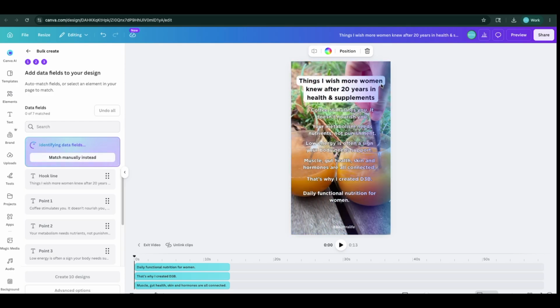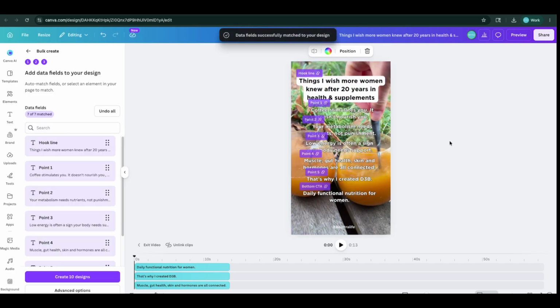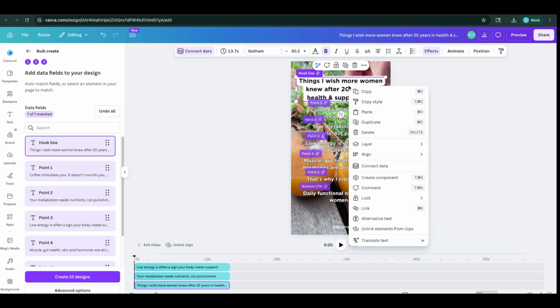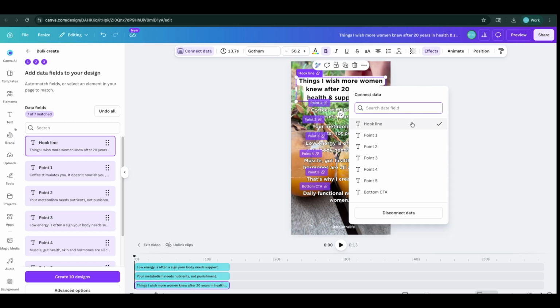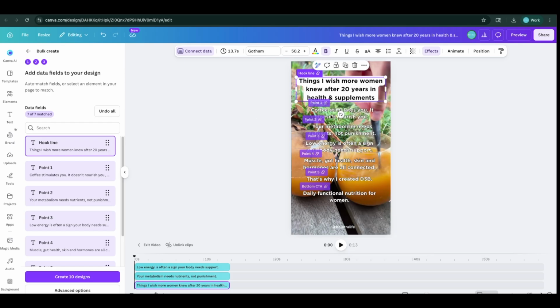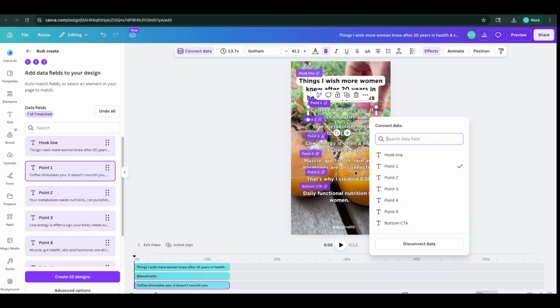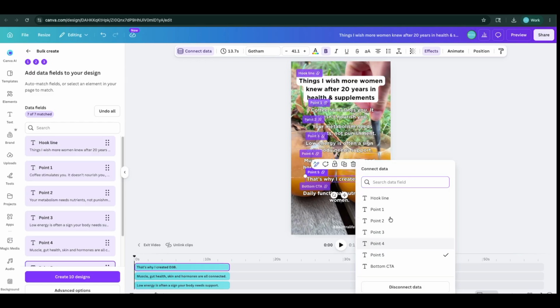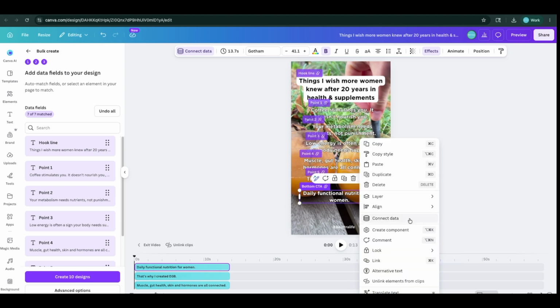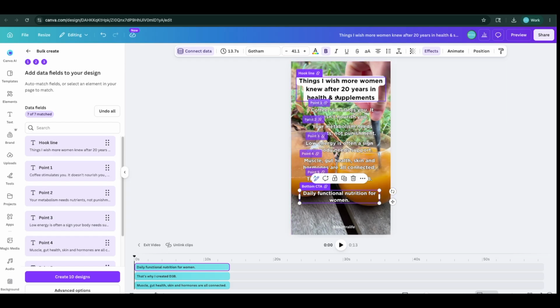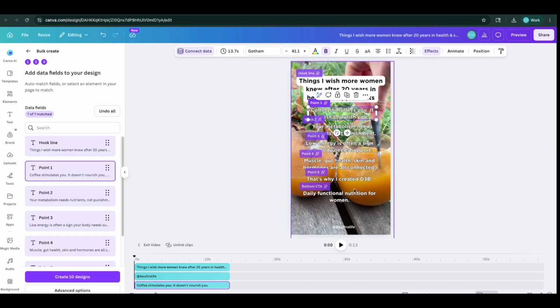What I tend to use is the lead line title in white, which really stands out. Then all of these have a black outline just to make it more readable. So you right click on each and go to connect data, hook line. When it's got a tick to it, it means it's connected. Right click, connect data, point 2. All right, it looks like the auto match worked, point 5. Let's just check that this worked. Great, beautiful. So each column is now connected to a text box, and each column will fill out that text box using the same template, same formatting, all that good stuff.